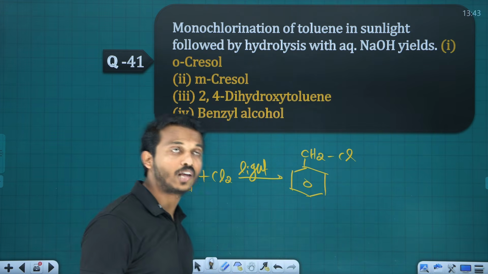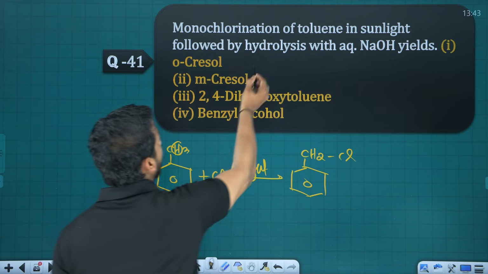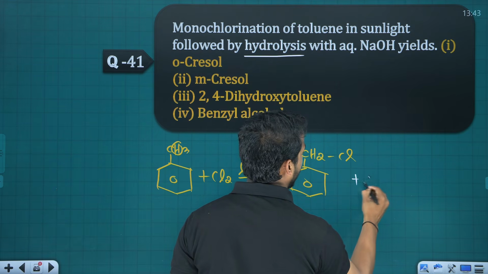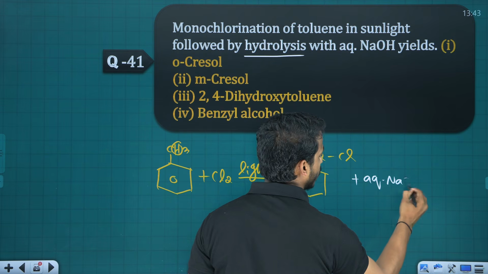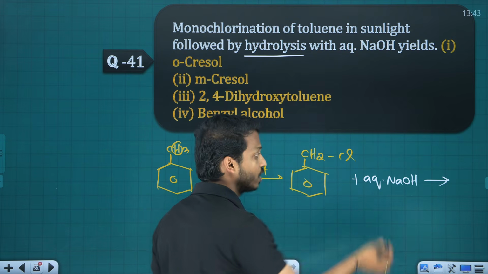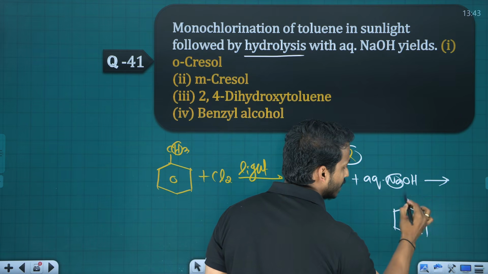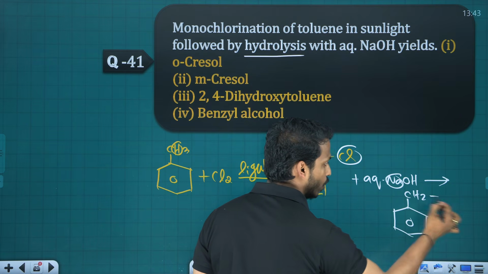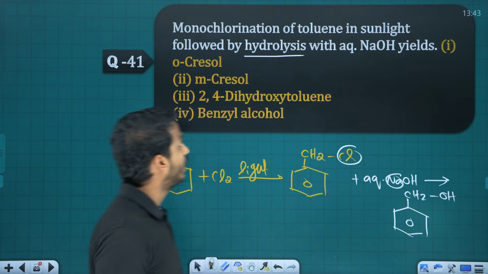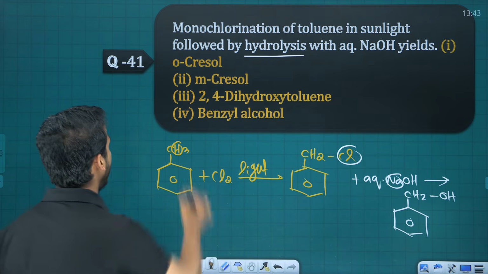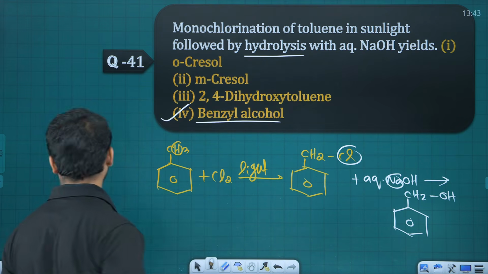Benzyl chloride. Followed by hydrolysis with aqueous NaOH. What happens if you treat it with aqueous NaOH or aqueous KOH? The NaCl goes out, the OH group comes, you will get benzyl. This group is called benzyl, okay? OH comes. What is the product here? Benzyl alcohol is the product, option 4.